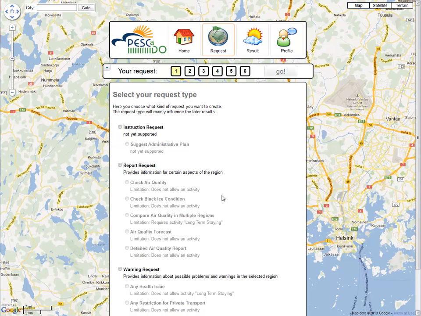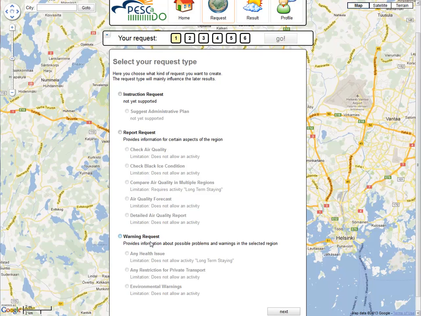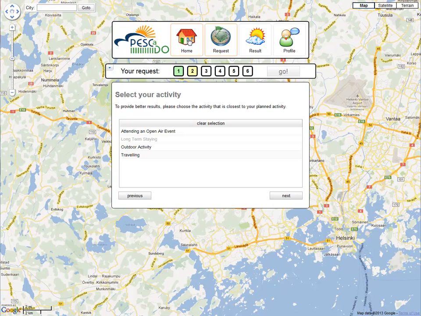On the first page, she selects the nature of her problem from a list of available question types, such as instructions, reports, or warnings. She states that she is interested in being warned about potential health issues when she is undertaking her weekend activity. On the next page, she can specify this activity because different environmental aspects can be relevant. For instance, if one is doing heavy physical exercises, high ozone concentrations are more dangerous compared to when one is relaxing in the sun. In the latter case, high UV concentrations might be more dangerous.